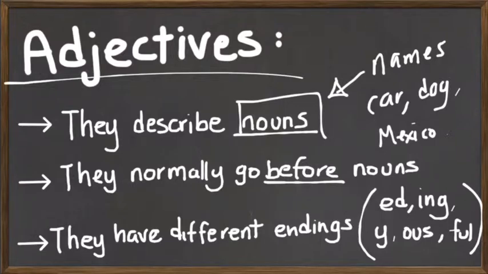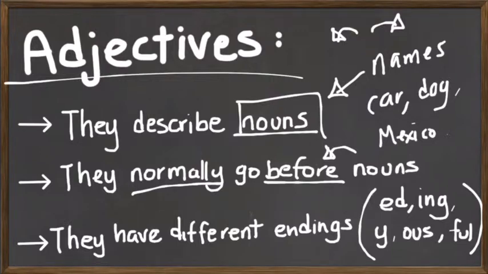They also normally go before nouns. This means this is before and this is after. So don't forget that. But we say normally because there are different cases or situations. Right now we will cover structures in which adjectives go before nouns.